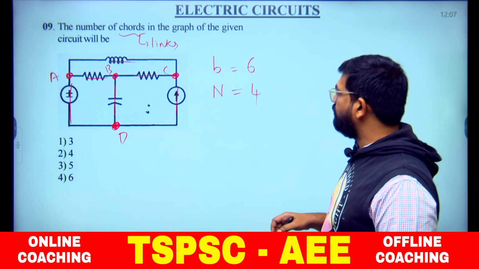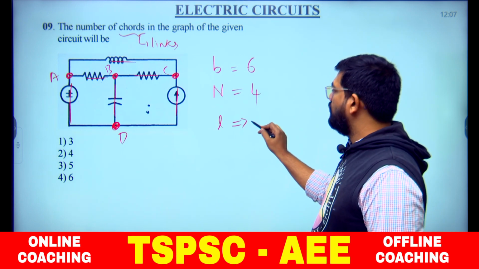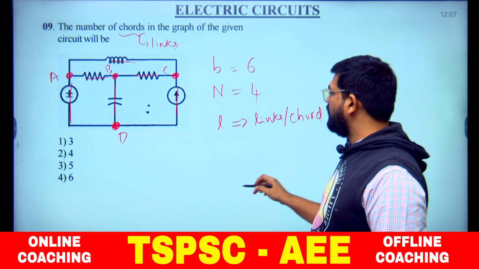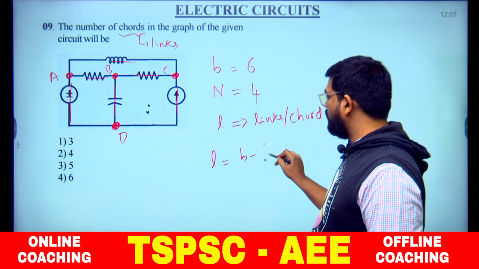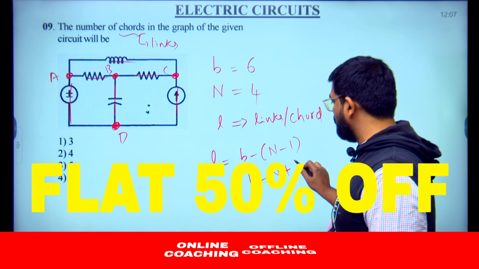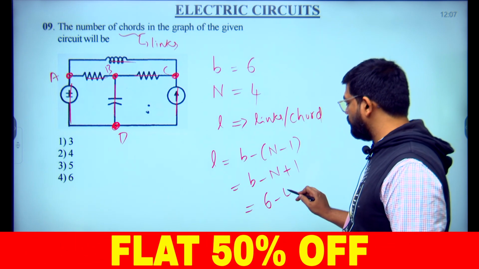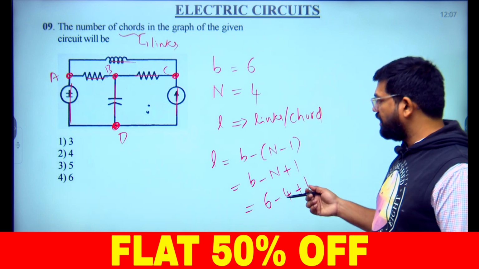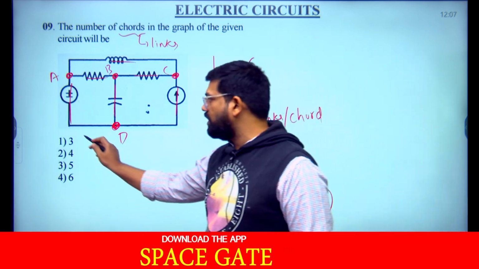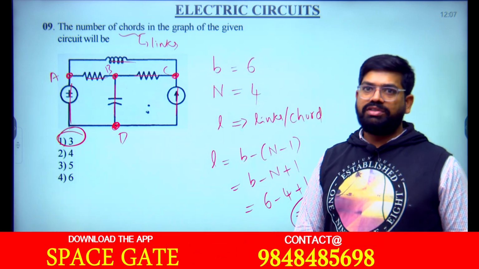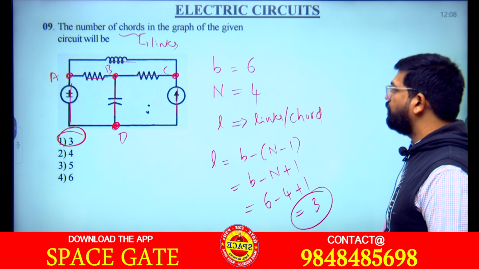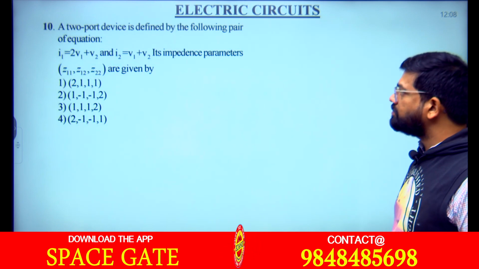We have a relation for the links. L is equal to links or chords. What is the relation? L is equal to B minus of n minus 1, or B minus n plus 1. You can use any one of these relations. So, 6 minus 4 plus 1, or 6 minus of 4 minus 1. If you simplify, we get 3 links or 3 chords. So which option is correct? This is the most famous question from graph theory: the number of links or chords is 3. Now move on to the next question here.